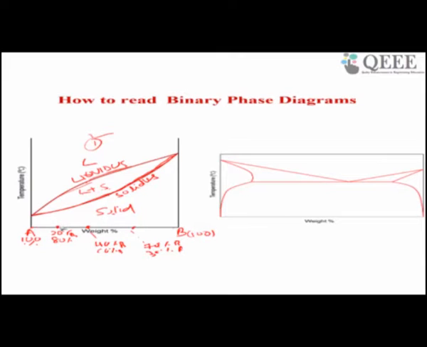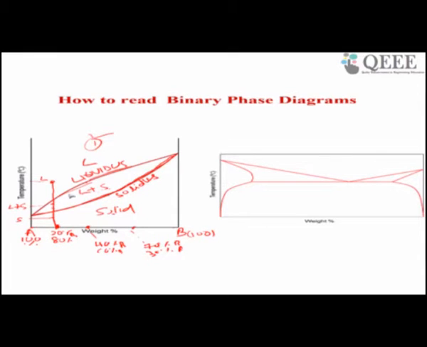So how to read a phase diagram? For example, at this composition, you want to know what phase you get at different temperatures. By seeing the phase diagram, you can draw a line and directly tell that at this temperature I will get only the liquid phase. At another temperature I will get liquid plus solid phase. At this temperature I will get solid phase.